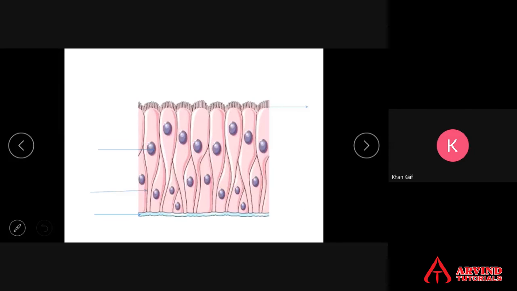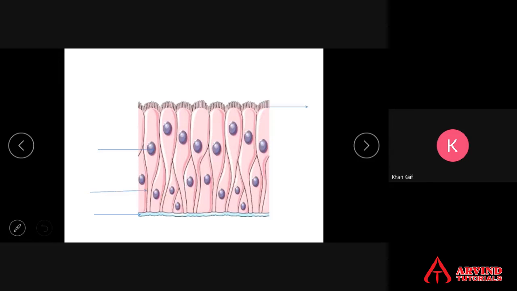This is the diagram. Look, a very beautiful diagram of columnar epithelium. You can see the labels. Basement membrane, a very important label. Columnar epithelium, it is a single columnar epithelium. Nucleus, and of course the microvilli on the top. These are the various labels that you can make.